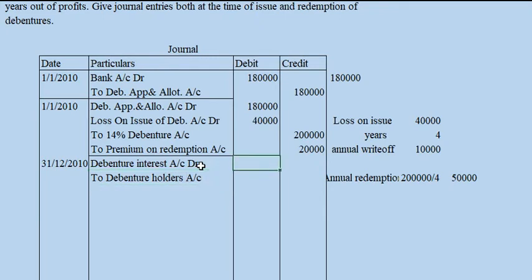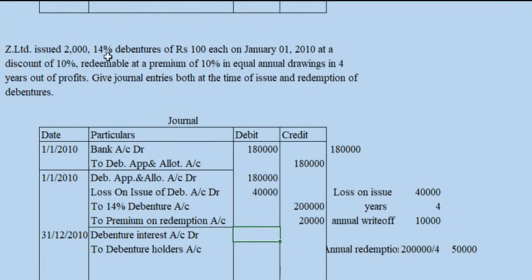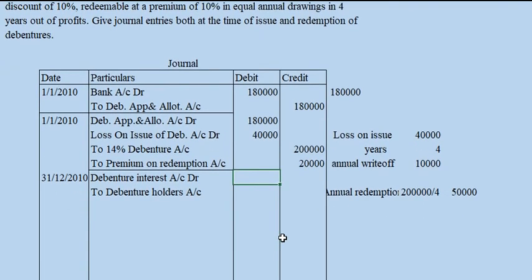So the debenture interest is, as we can see, 14% of 2 lakh. 14% of 2 lakh will become 28,000.